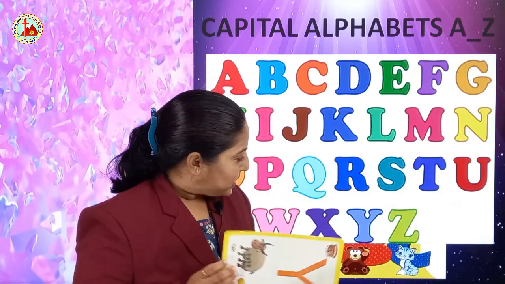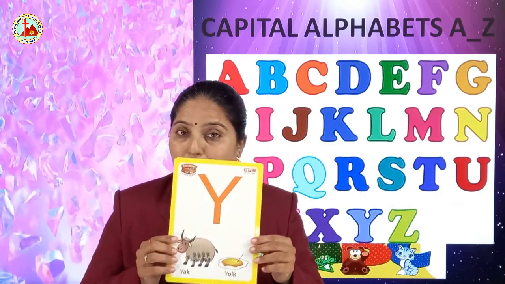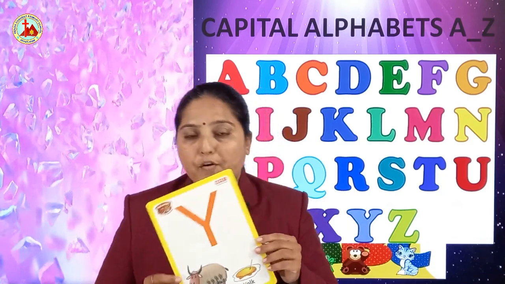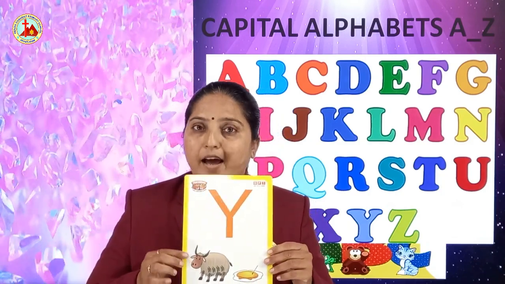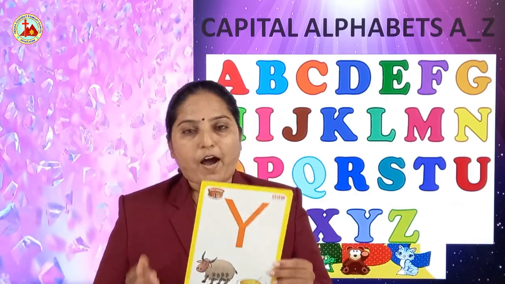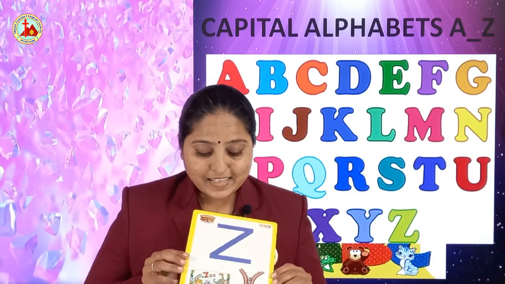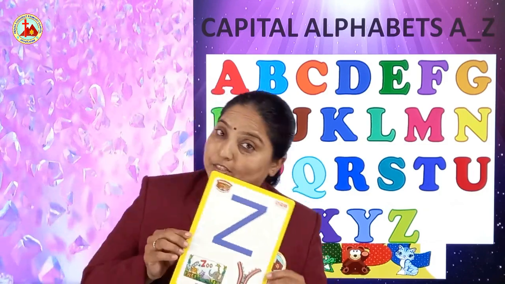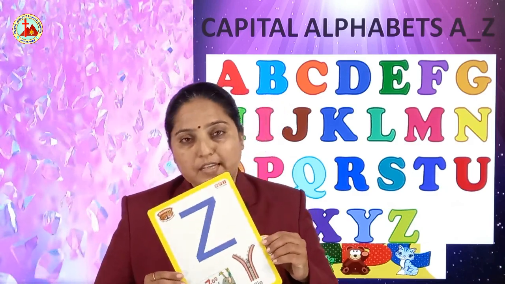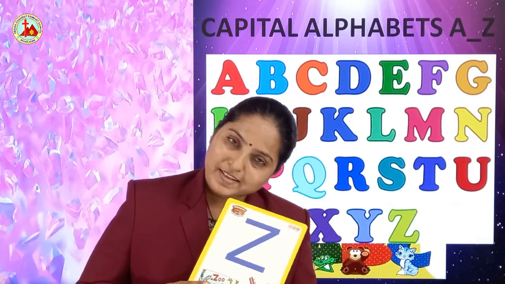Now, which one is this? Yes, can you see? Y. Y for yak. Yak. Ya is the sound of Y. Now, last one is Z. Z for zoo. Zoo. Z is the sound of Z.